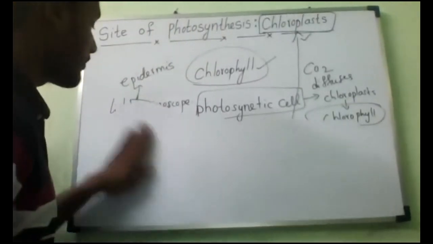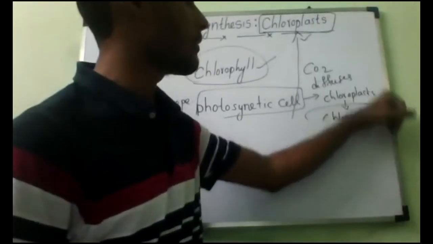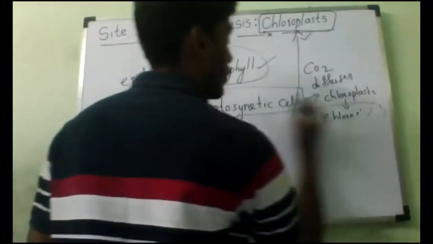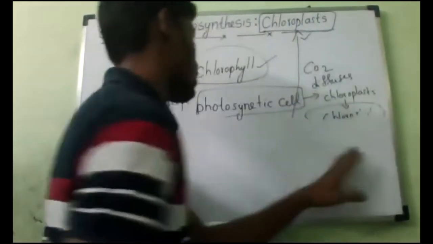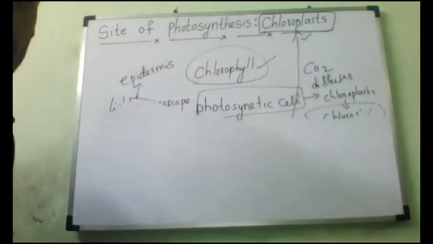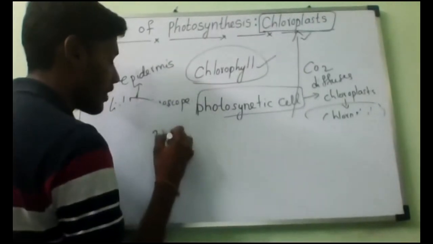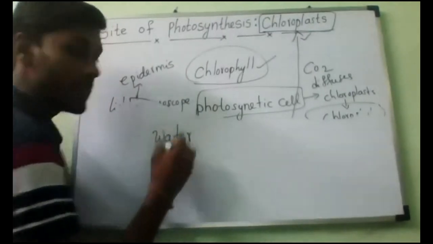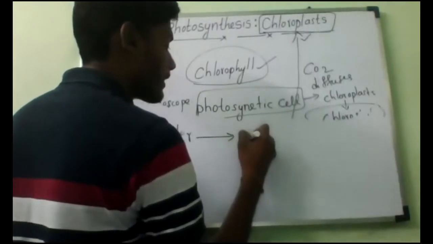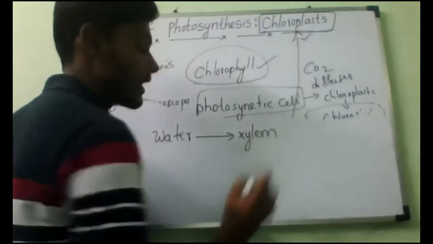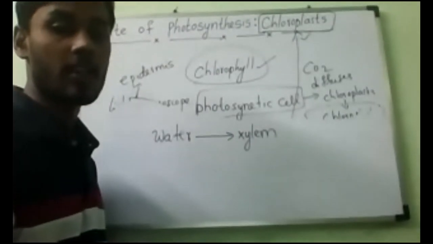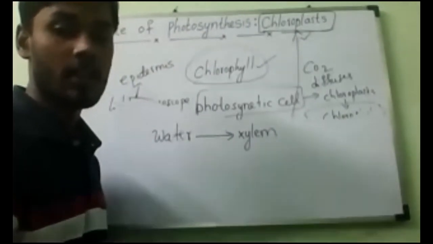So carbon dioxide is carried through the stomata to the mesophyll cells or photosynthetic cells, and finally reaches the chloroplast. In the same way, the water is carried to the leaf with the help of xylem vessels, and passes again into which cell?